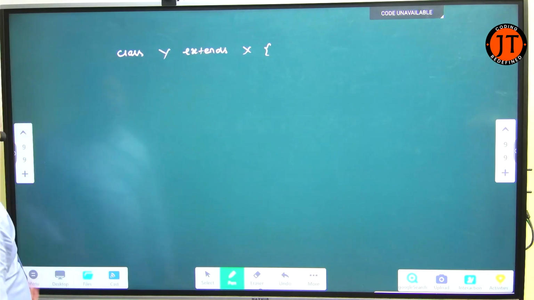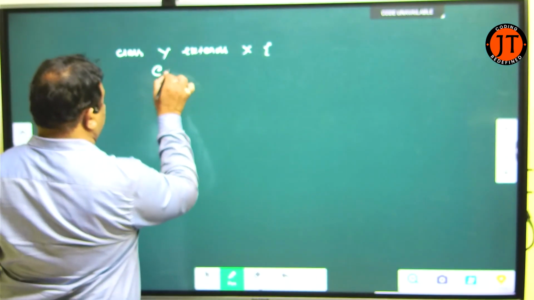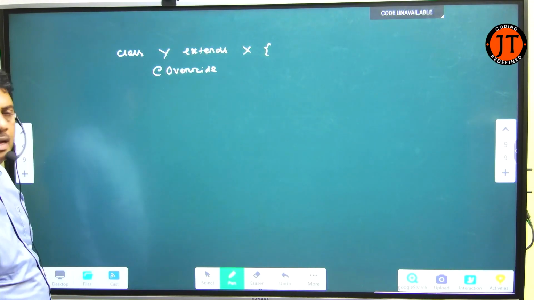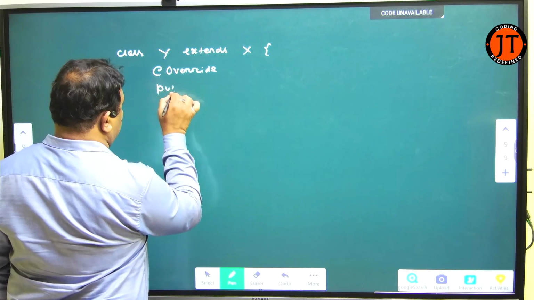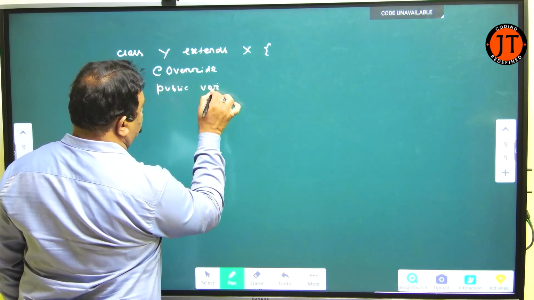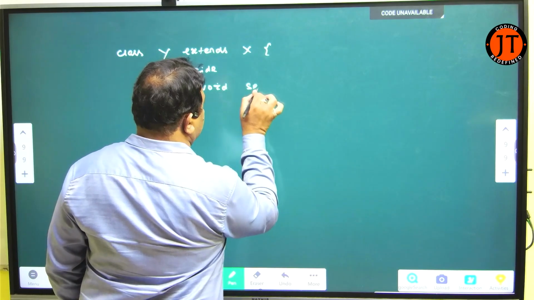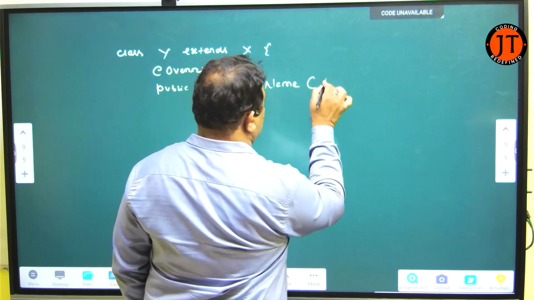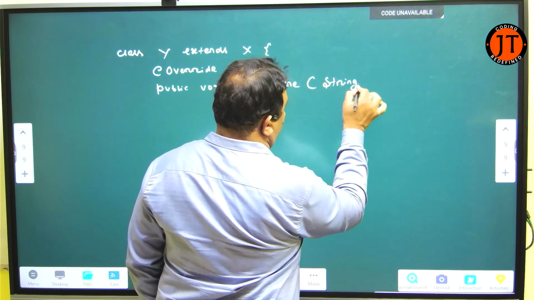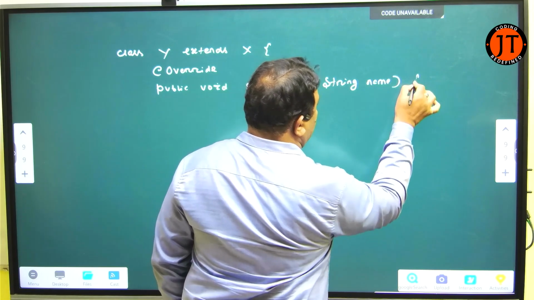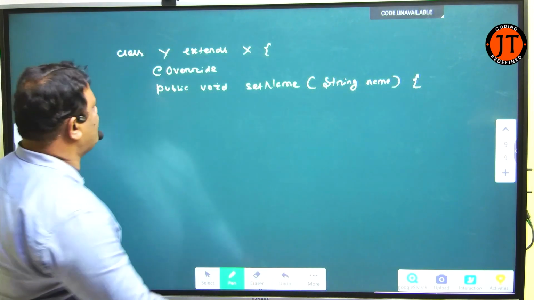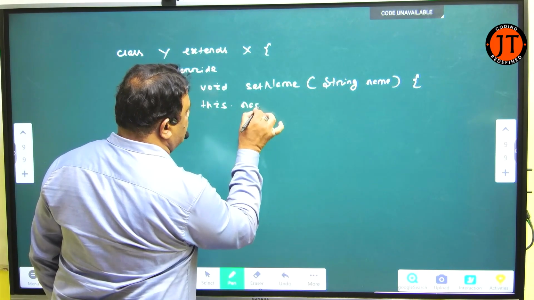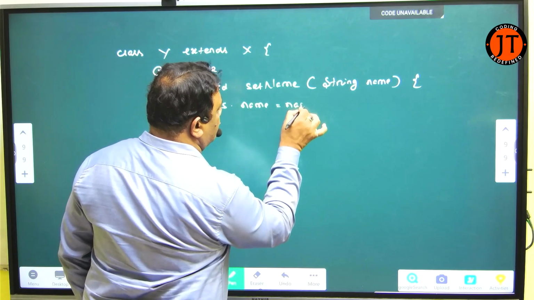I just do one thing. Here I write @Override. Now what can I do here? public void setName. What can I pass here? A String name. Check here, my instance variable name and parameter name are the same. How can I differentiate them? That is this.name = name.